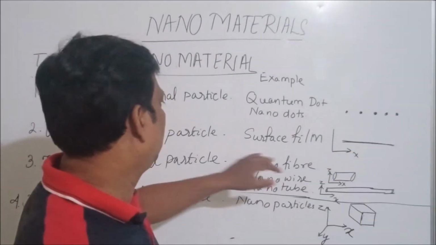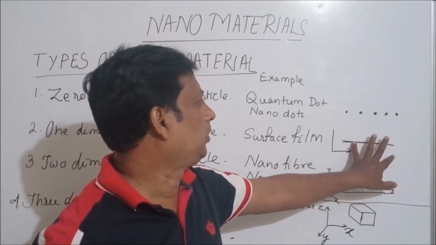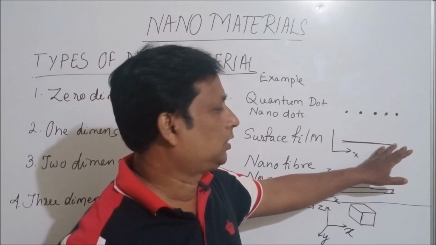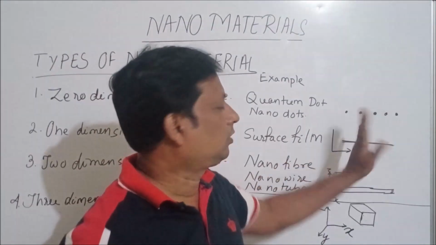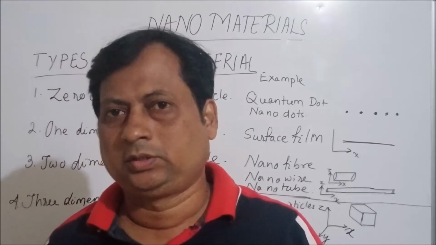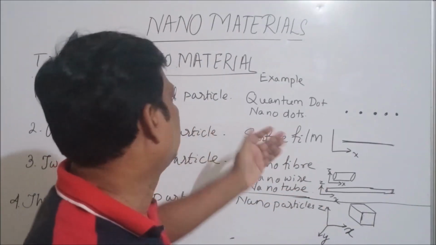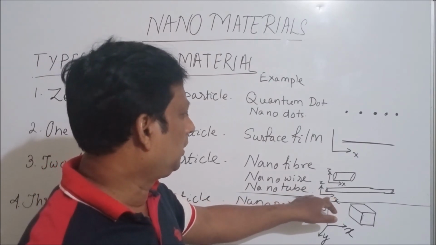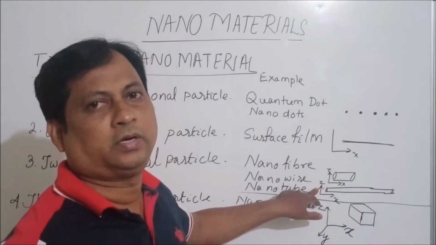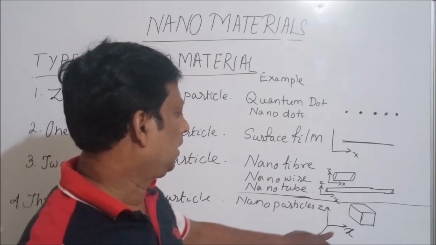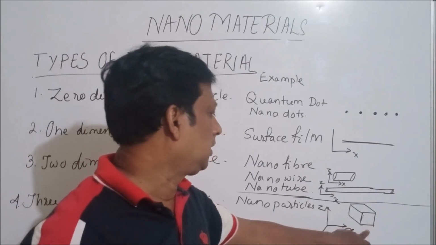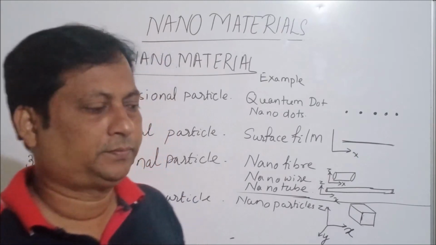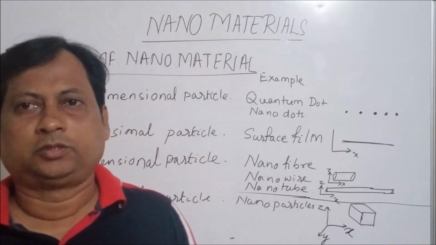So a one dimensional particle has one dimension that is 100 nanometer and the other dimension is 0. In the x direction it is less than 100 nanometer, and in the z direction it is 0 nanometer. That's why it is a one dimensional particle. Similarly, in two directions it is less than 100 nanometer in x direction and also less than 100 nanometer in z direction. And here it is 100 nanometer in x, 100 nanometer in y, and 100 nanometer in z direction. Okay, you have already understood this.